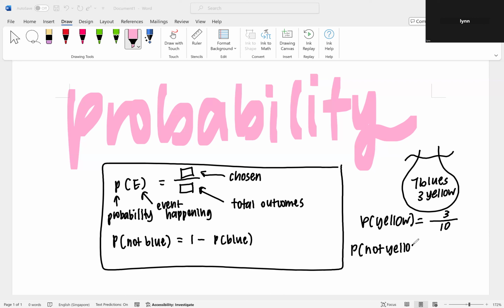So let's say the teacher asks you the probability of not yellow, right? Probability of not yellow is just trying to tell you the probability of blue. But sometimes they have other colors. Maybe there's red also, correct or not? So are we going to do everything? No, we just take 1 because the total, because I can choose everything. If I choose everything, do you realize it's 10 out of 10 already? And what's 10 out of 10? 1.